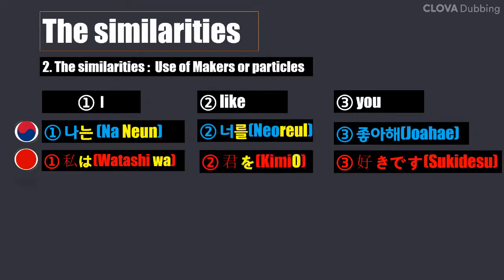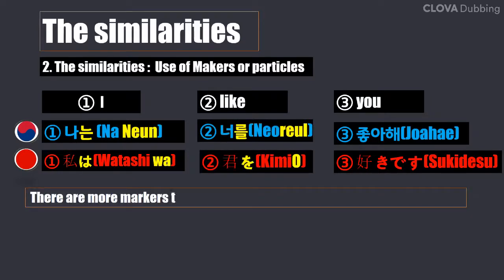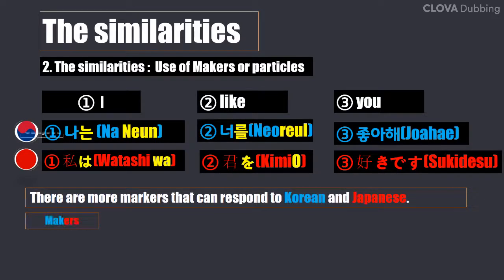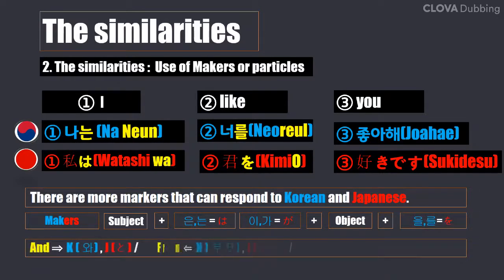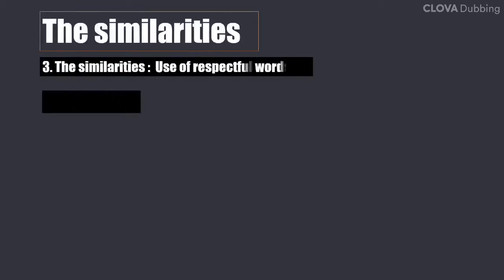Markers, which play the first and second roles, can be seen in the example sentence. 은, 는 correspond to は in Japanese, 을, 를 correspond to を, and 와, 과 correspond to と. From: in Korean 부터, in Japanese から. Up to: 까지, まで. Third, the similarity between Korean and Japanese is the use of respectful words.